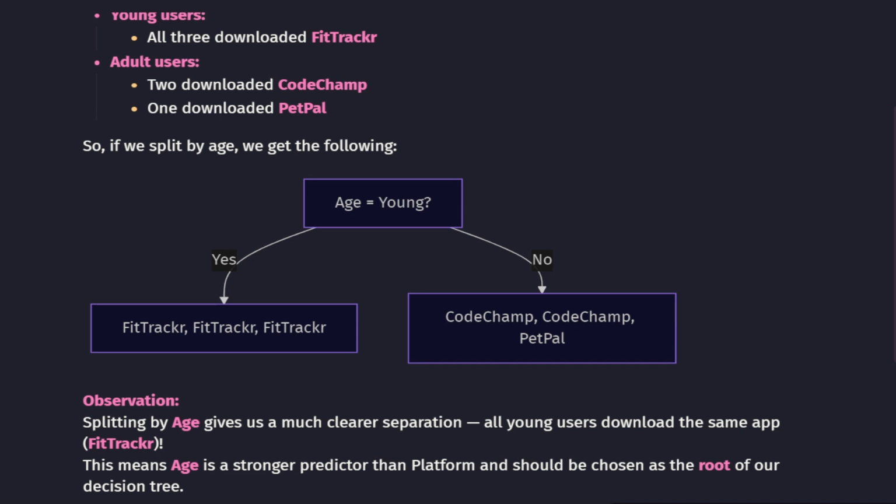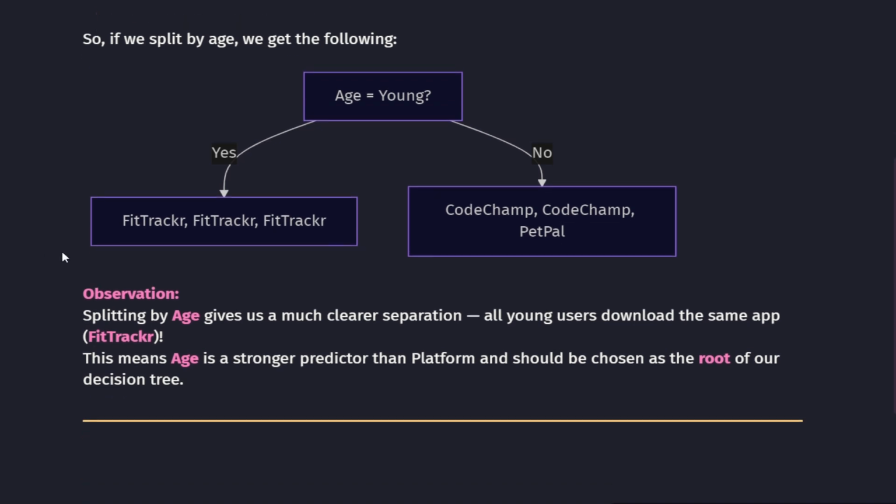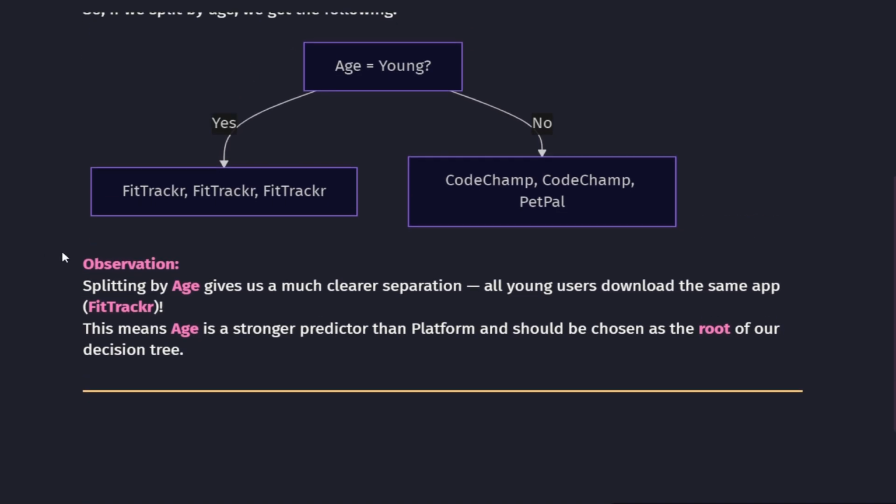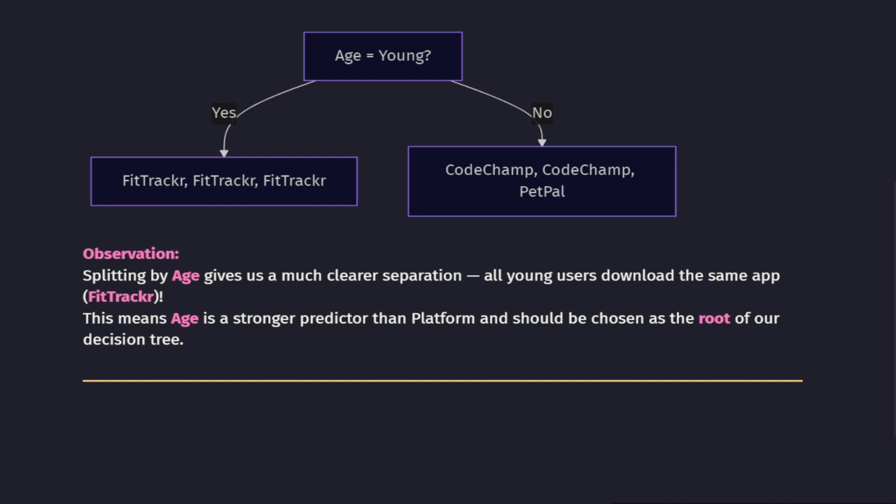After splitting by age, our tree looks like this. Splitting by age gives us a much cleaner separation compared to platform. All the young users downloaded the same app, FitTracker, making it very easy to predict their preference. This clearly shows that age is a stronger predictor than platform, so it should be chosen as the root of our decision tree. In the next part, we will see the final decision step.